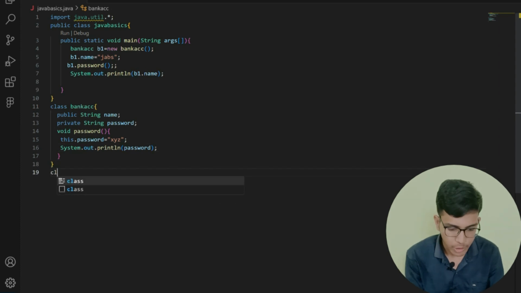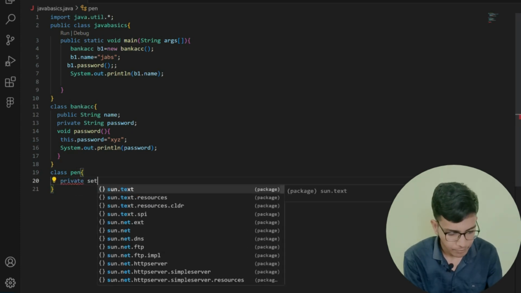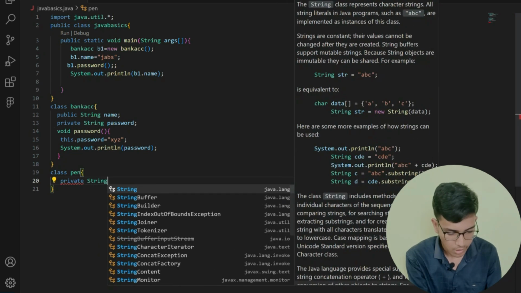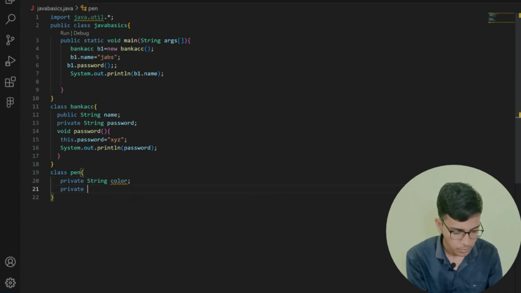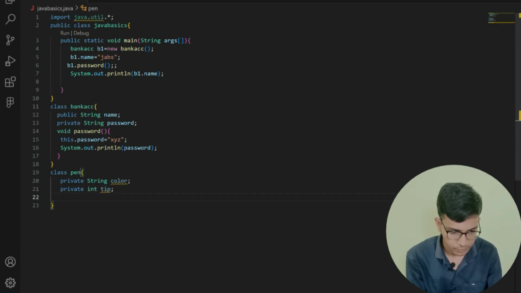Now I am going to create my new class Pen. In this I am going to create private string color. After it, private int tip, right?